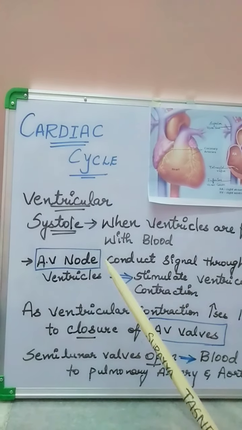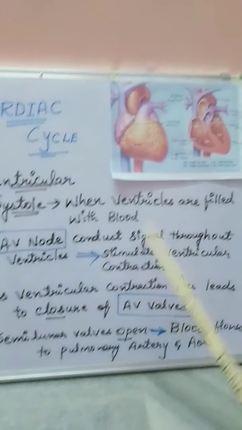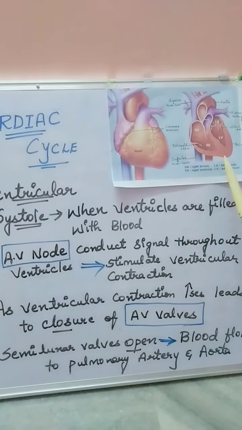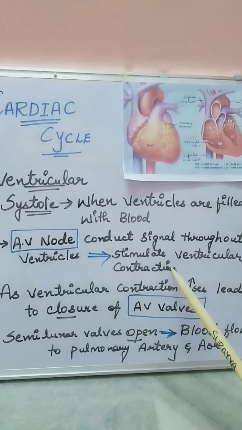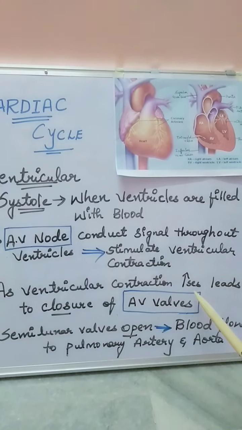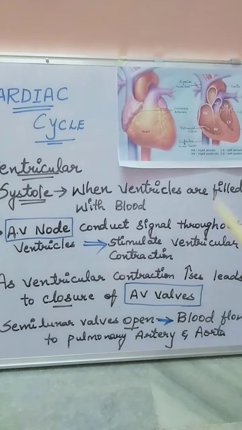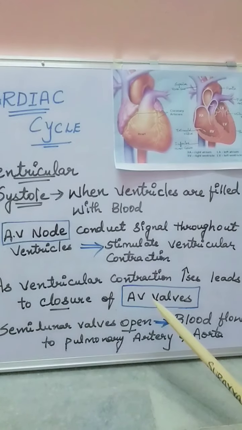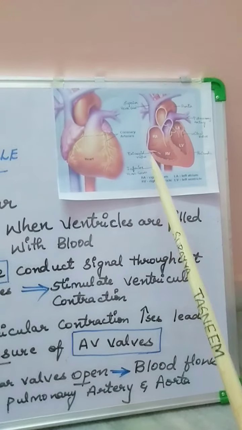This leads to the activation of the AV node, which conducts the signal throughout the ventricles and stimulates the ventricular contraction. As the ventricular contraction increases, this leads to the closure of which valves? The AV valves, that is, the auriculoventricular valves.